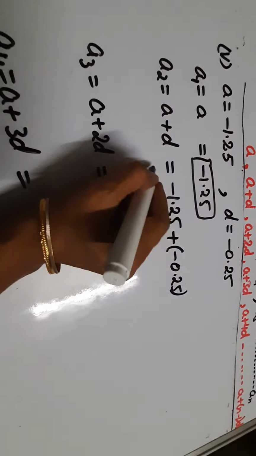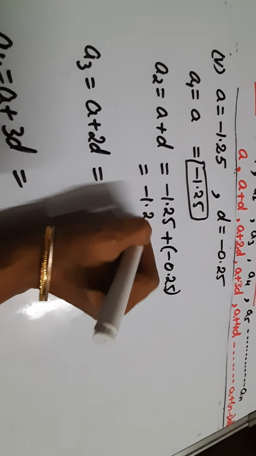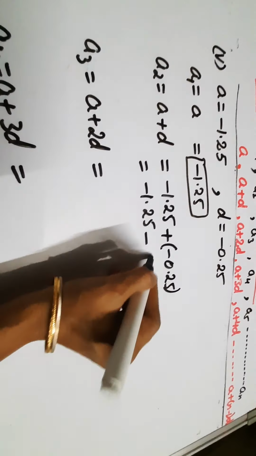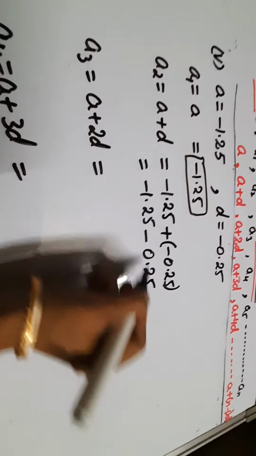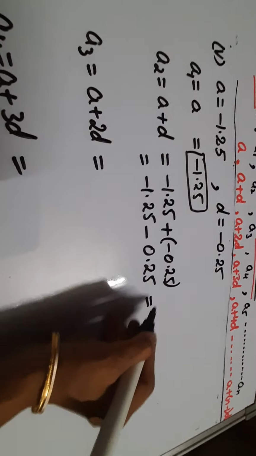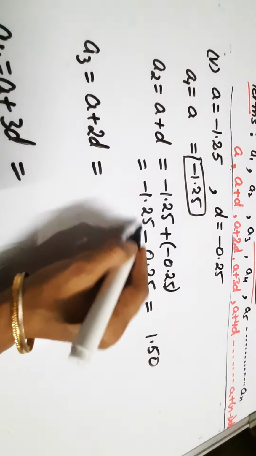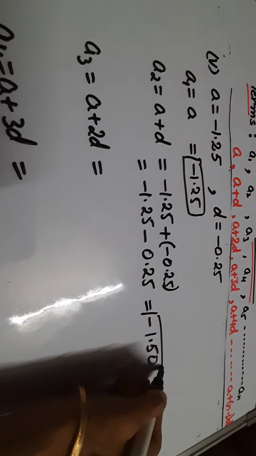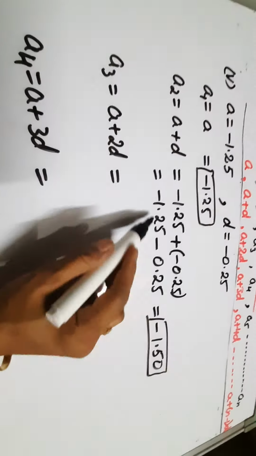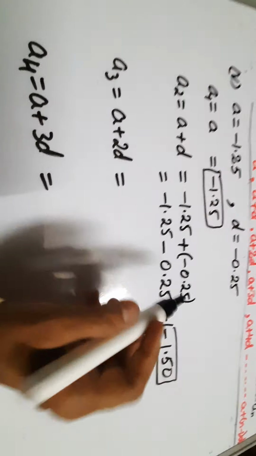So what do we get? -1.25 plus minus minus 0.25. So both minus signs become plus. Adding, we will get 1.50, and both are negative, so we put a negative sign, right? For decimal numbers, I hope you remember how to add and subtract.